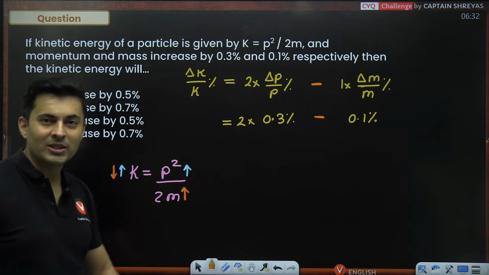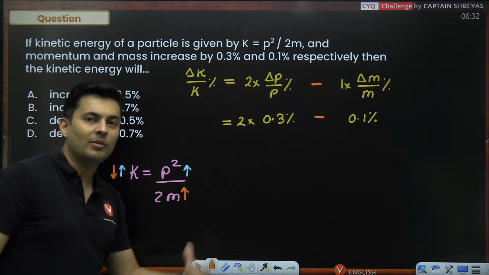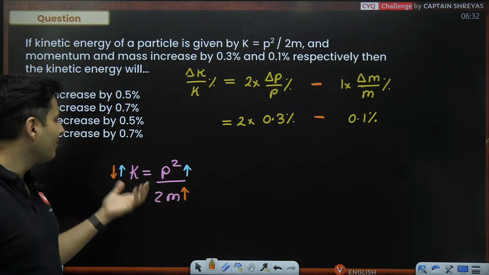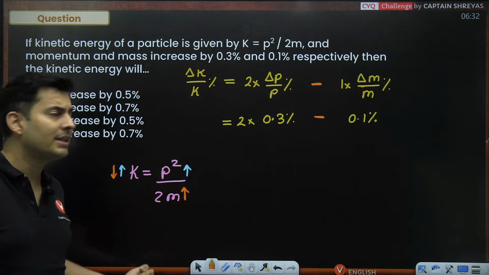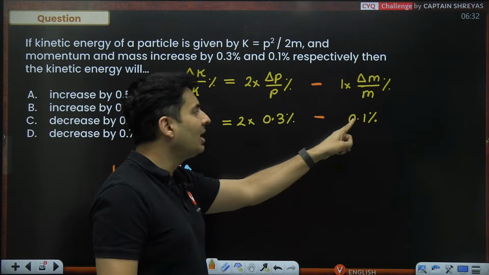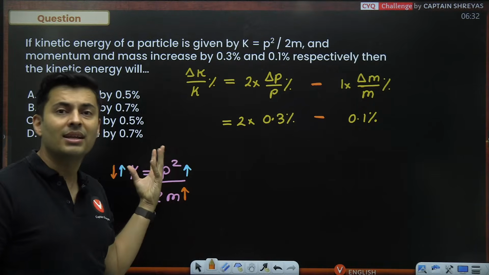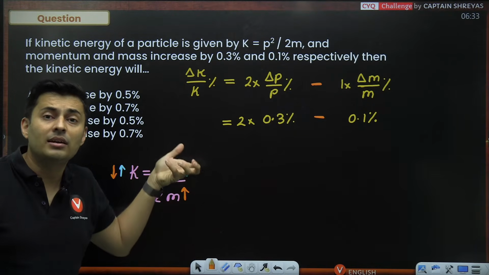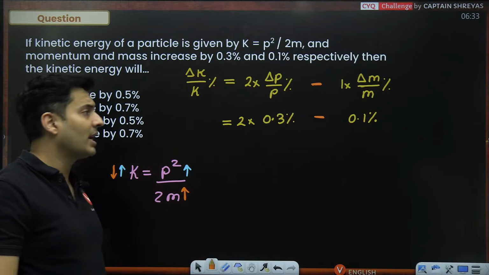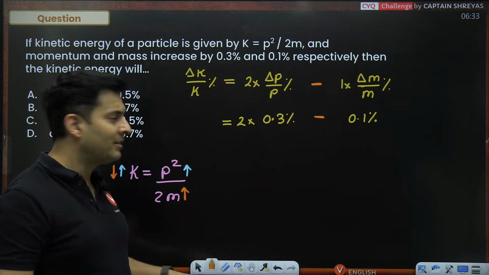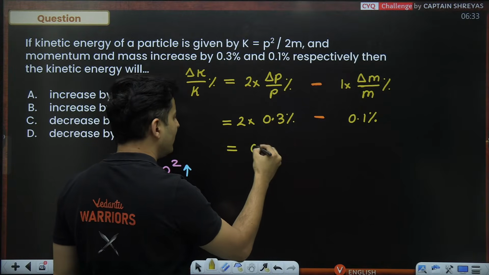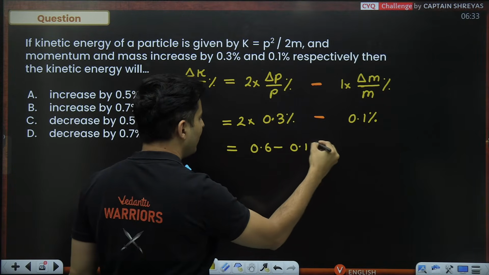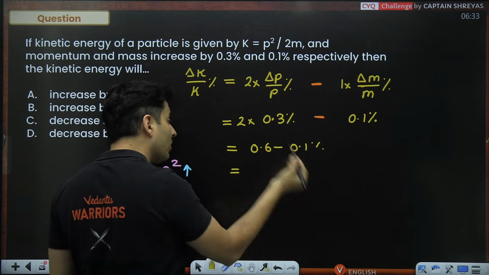Did you get this concept? Because it is in the denominator. So anything in the numerator will increase. If it increases, denominator increases, the ratio will decrease. So this point 1 is not contributing in the increase of kinetic energy. Rather, it is contributing in the decrease of the kinetic energy. That's why minus. And hence, the answer will be whatever this is 0.6 minus 0.1%. The answer came out to be positive.